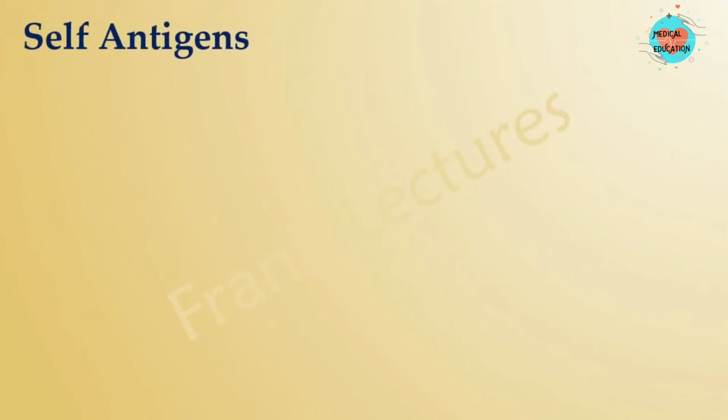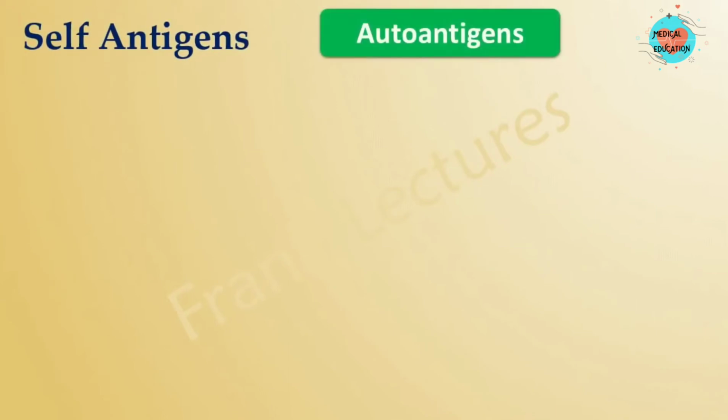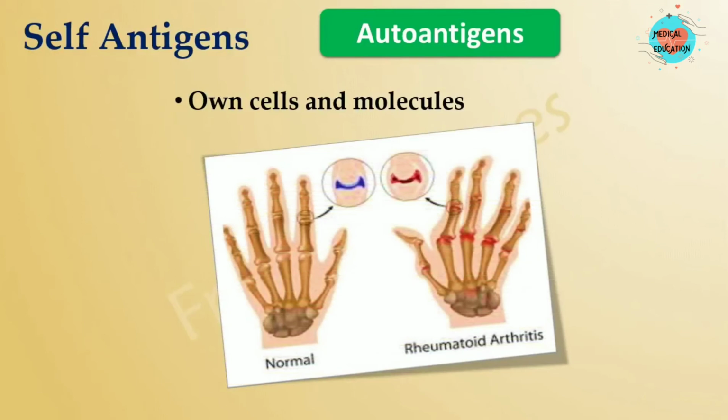Self-antigens. Self-antigens are also known as autoantigens. Although, as stated earlier, our immune system is able to distinguish between self and non-self, sometimes our body provokes an immune response against its own cells and molecules. Rheumatoid arthritis is an autoimmune disease, in which the immune system attacks and damages its own tissues.